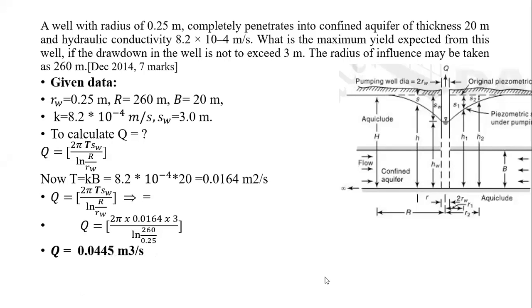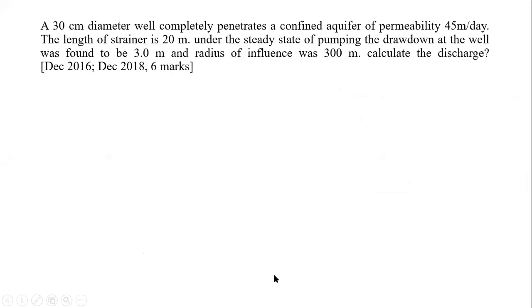Now we'll go for the next example. The same example was asked twice for 6 marks, that is December 16 and December 18, for 6 marks. The data is like this. A 30 centimeter diameter well completely penetrates a confined aquifer. The aquifer is a confined aquifer. Diameter is 30 centimeters, of permeability 45 meters per day.